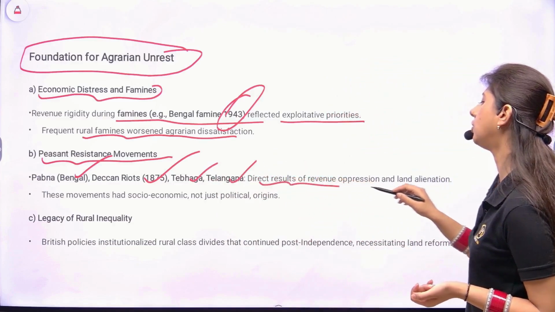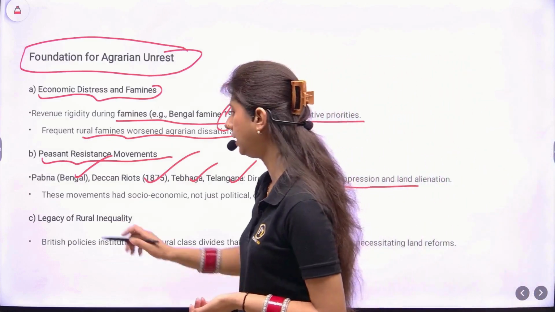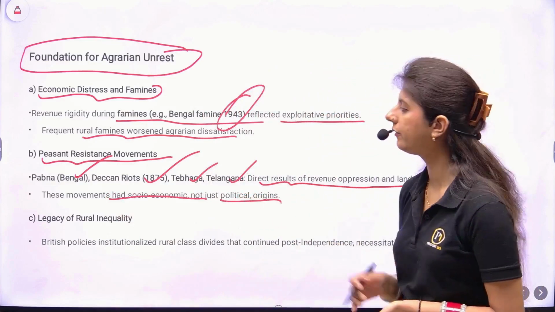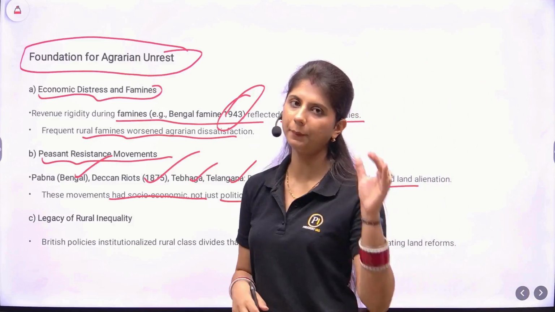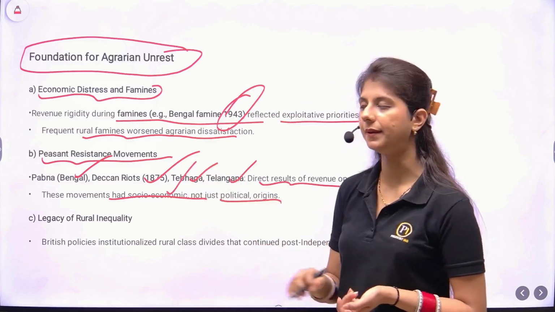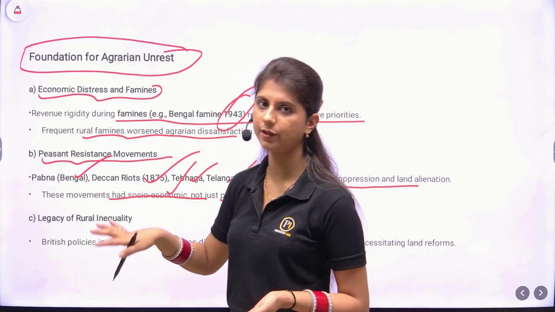These were direct results of revenue oppression and land alienation. These movements had social and economic, not just political, origins. So while reading these movements, you have to be very careful about all the dimensions: political, social, as well as economic. These were the foundations of agrarian unrest and the rise of peasant revolts.